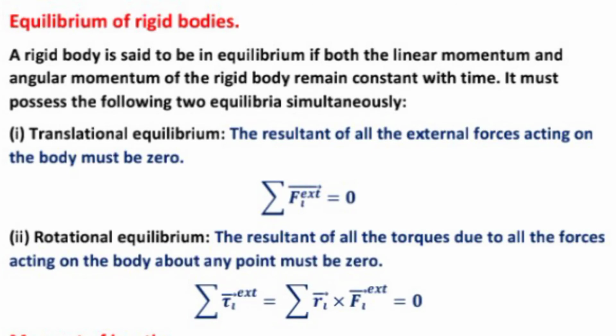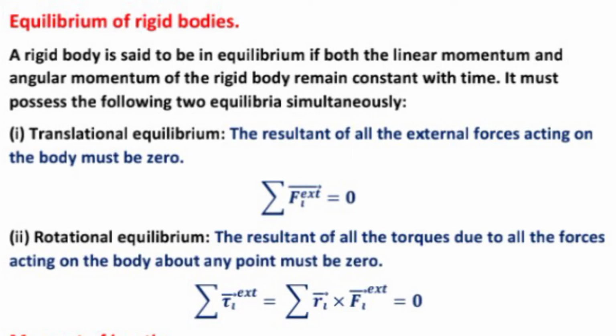Now, the equilibrium of a rigid body. A rigid body is said to be in equilibrium if both the linear momentum and angular momentum of the rigid body remain constant with time. It must possess the following two equilibria simultaneously. First is translational equilibrium and second is rotational equilibrium.